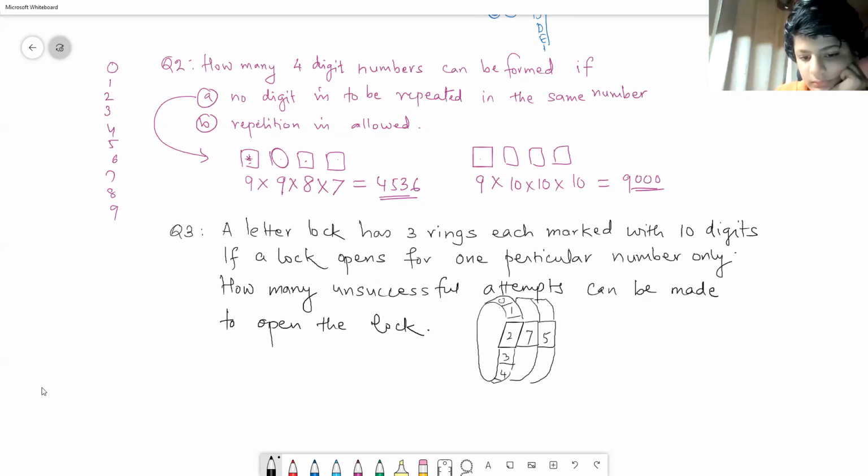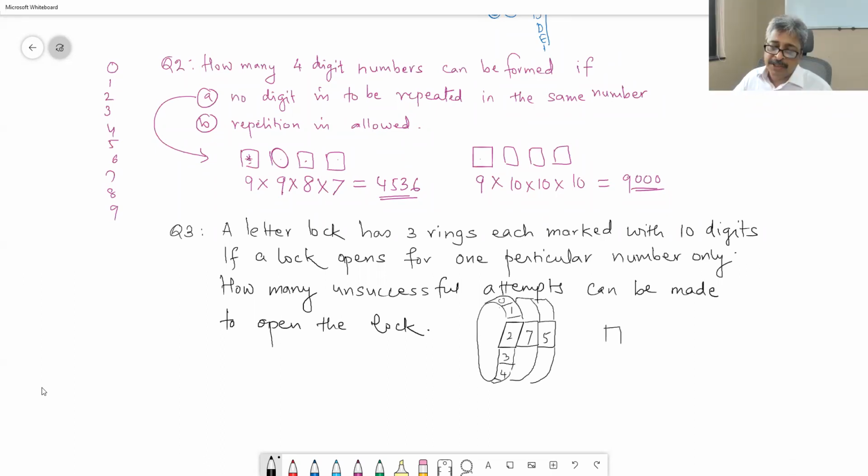How many unsuccessful attempts? For the first digit, you can have 10 attempts, any of the digits can be there. Second place, again 10. Third place, again 10. It need not be a 3-digit number, because you can afford to have 0 here also.